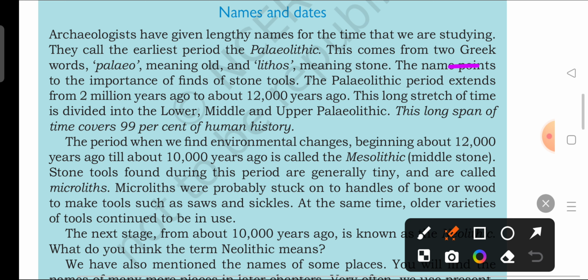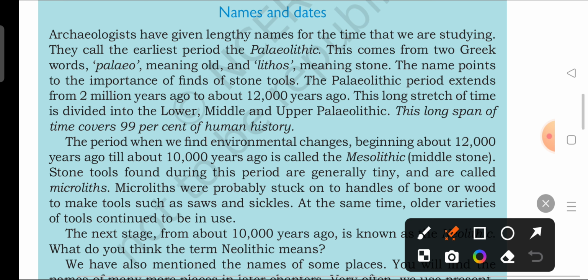The name points to the importance of finds of stone tools. This name is given according to the tools found from that very period. Many stone tools were found during those periods, so that is why they have given the term lithos, which means stone.